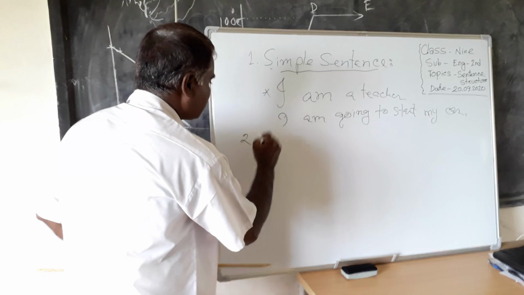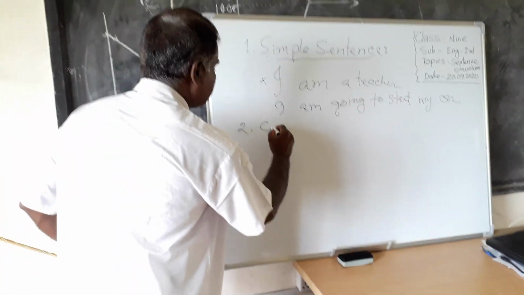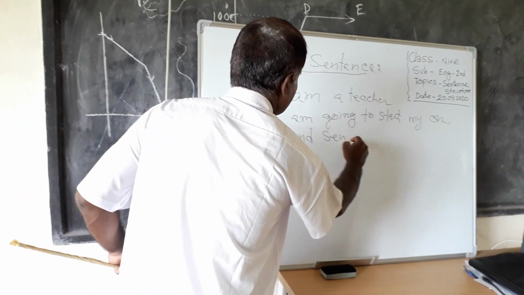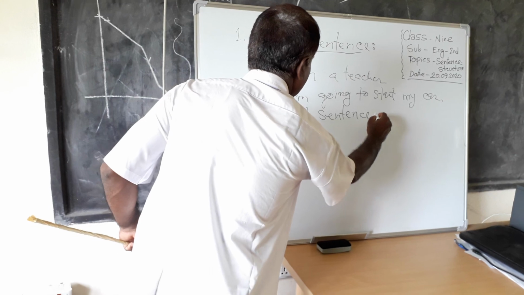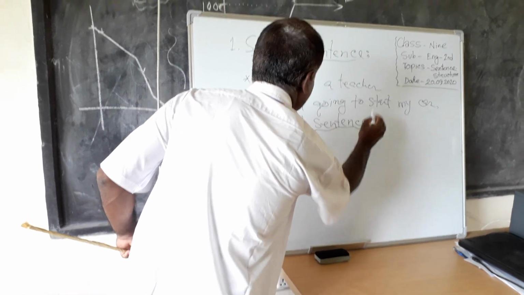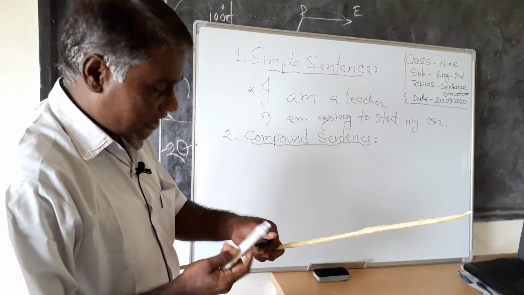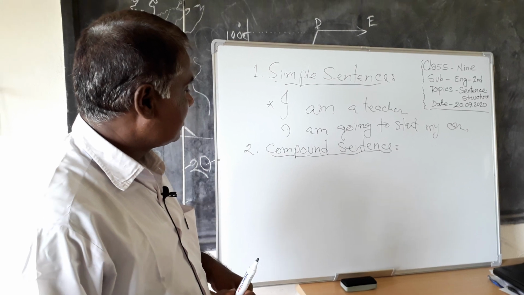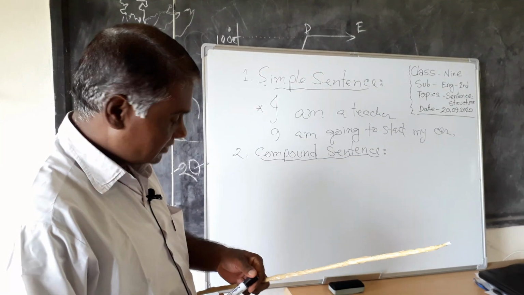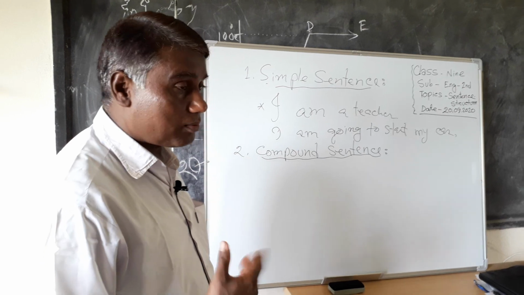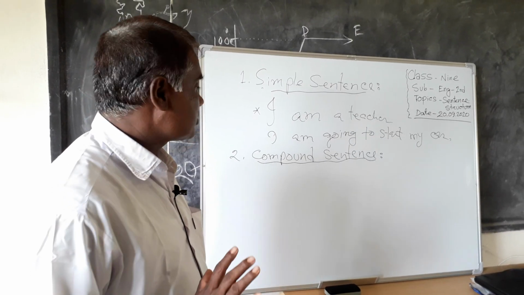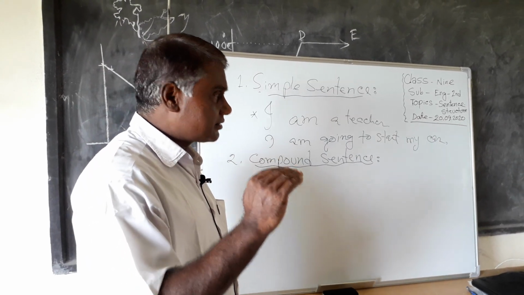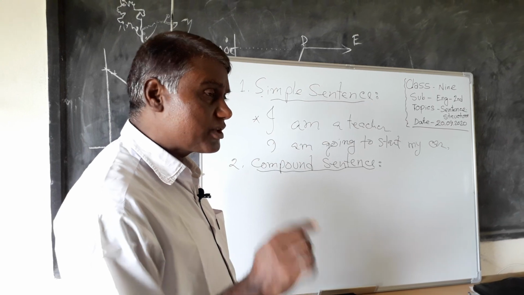Number two, compound sentence. Do you know what a compound sentence is? Listen to what I say now. A compound sentence is a sentence that has two or more than two simple sentences with a conjunction.